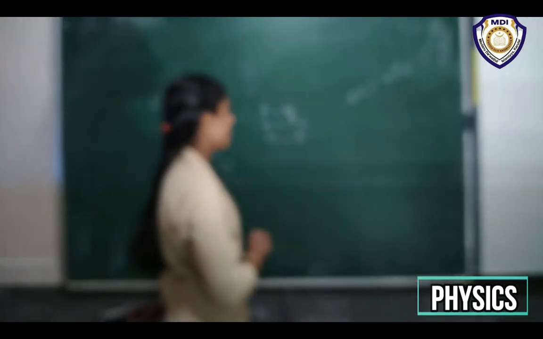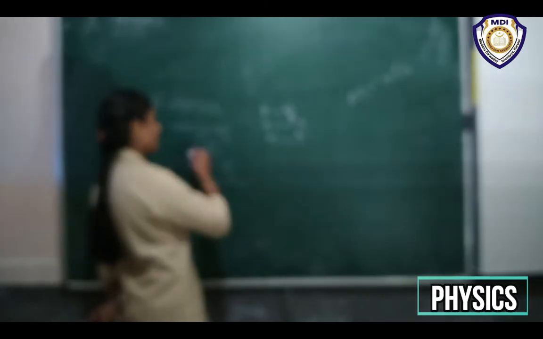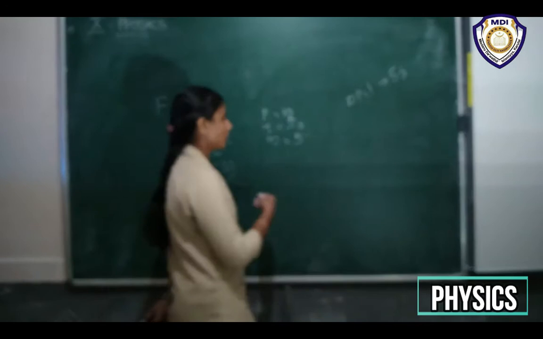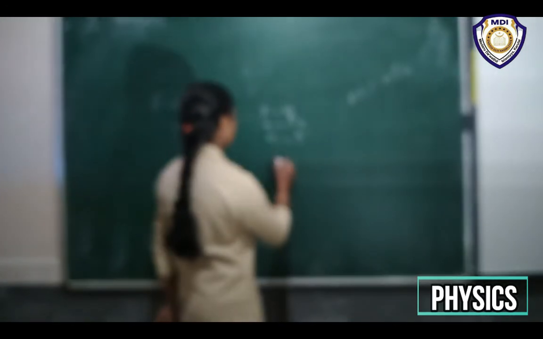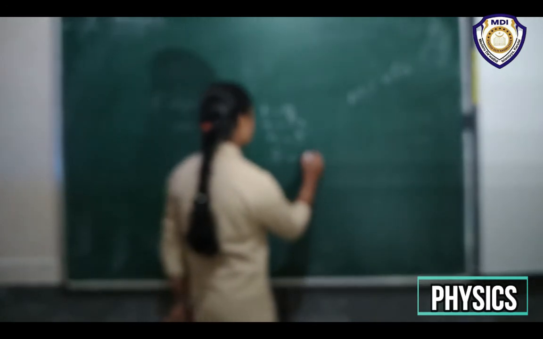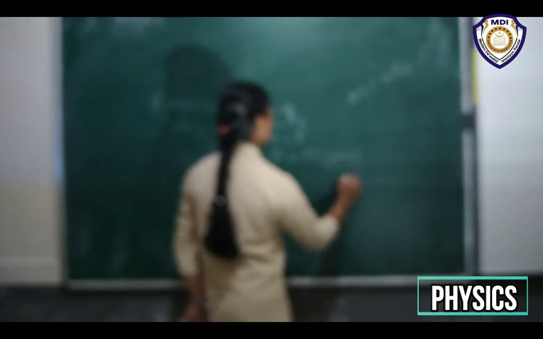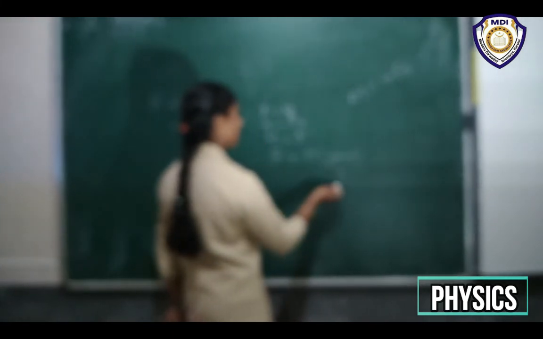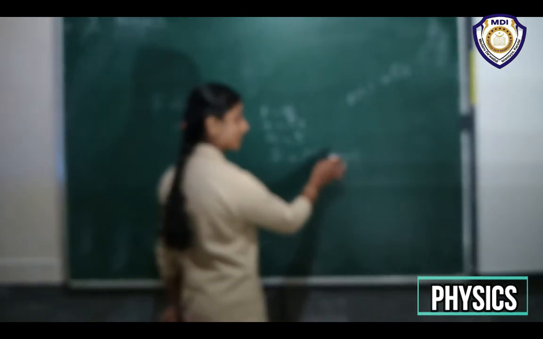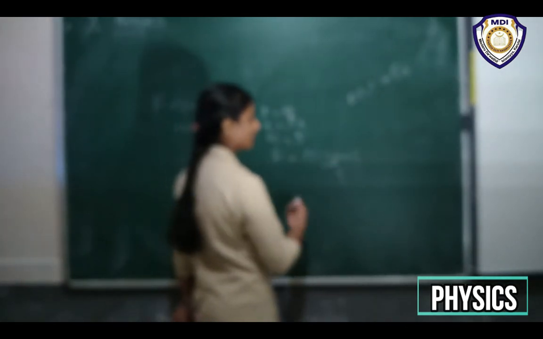And we have to find the final velocity. Initial velocity is 3, right? So final velocity we have to find. So from the equation F is equal to M into (V minus U) by T, we have to find the value of this V, right?